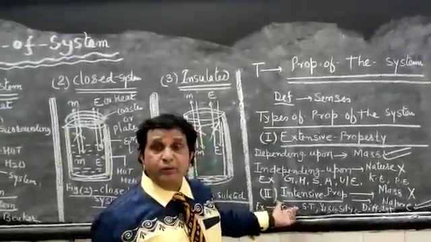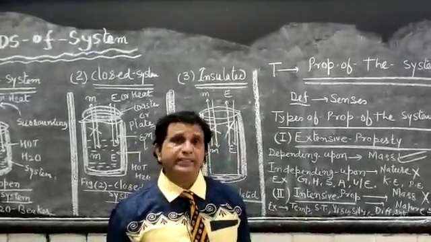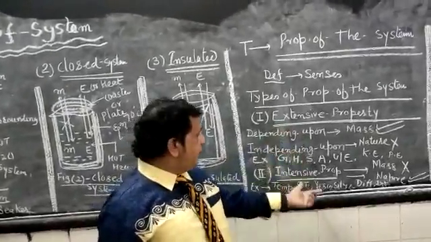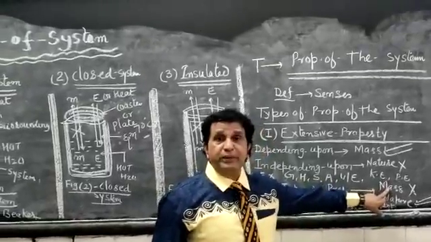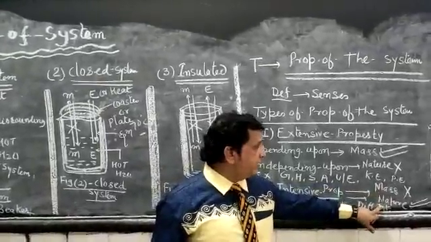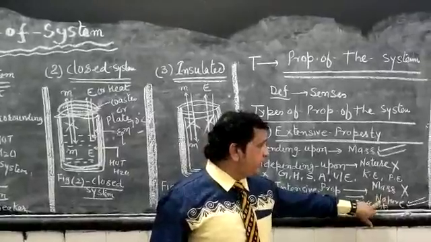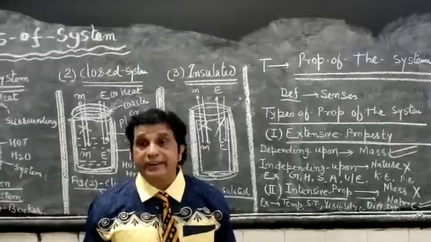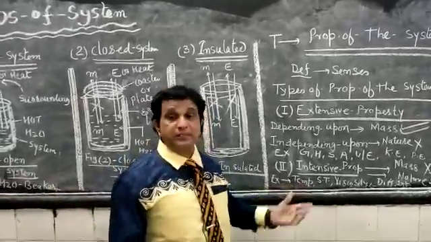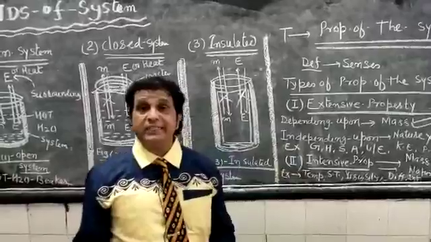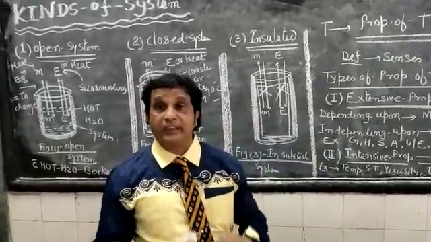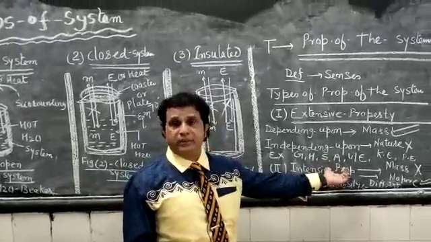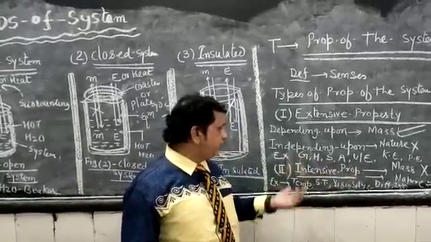The second type of property of the system I would like to define today is intensive property, just the reciprocal of extensive property. Intensive properties are those properties dependent upon nature but independent of mass. All the physical quantities regarding state variables, such as temperature, that we realize directly by surface contact externally, are illustrated as intensive properties.